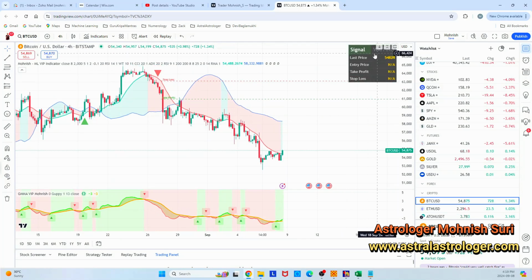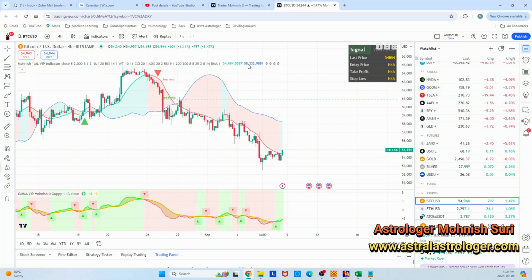Let's see, the signal is waiting. It's a 4 hour chart. Here you start selling, and you see that this appeared before, showing that something is going to happen. You are preparing, and this happened now after 3 candles. And then it went down, down, down. It said take profit here, and it hit the profit.